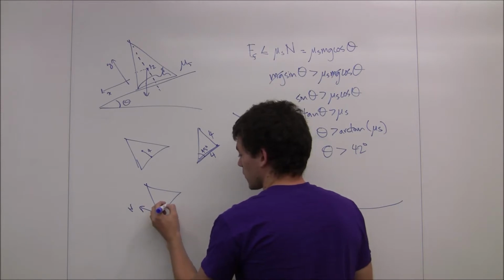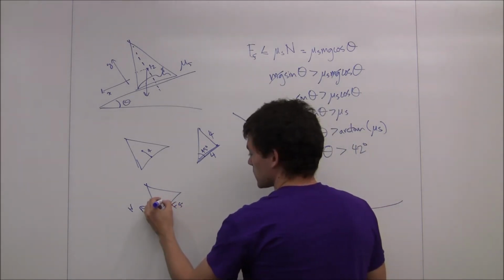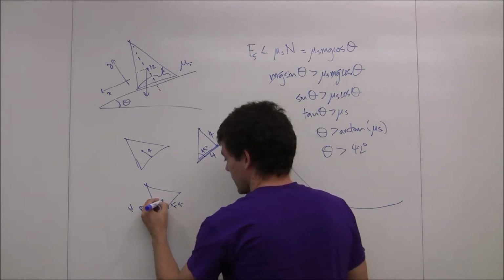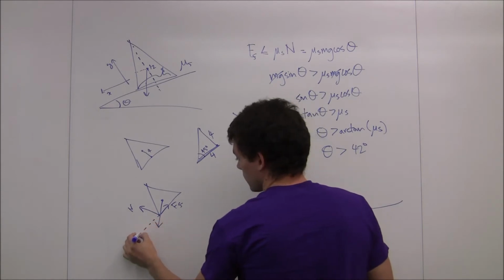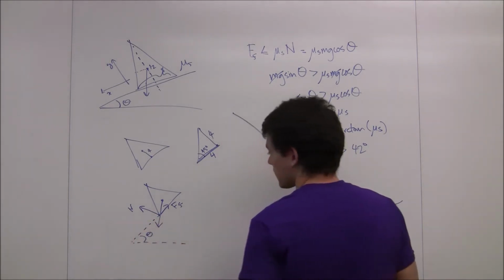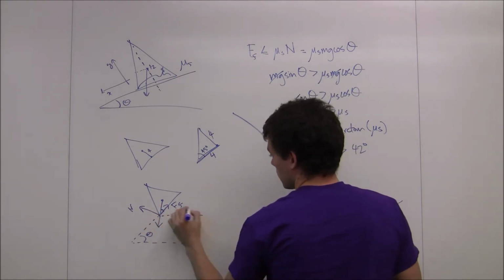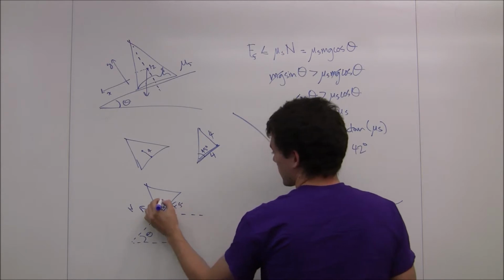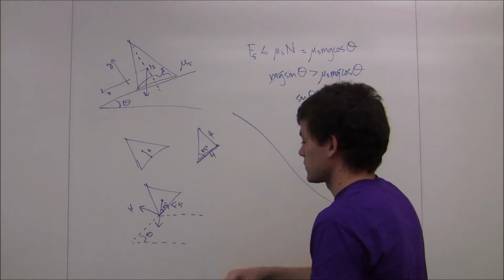The force of friction will also act there. But the force of gravity will still act from the center of mass. So now if this is held at an angle theta, we know that this angle is 45 degrees, since that's just a smaller version of this isosceles triangle right here.